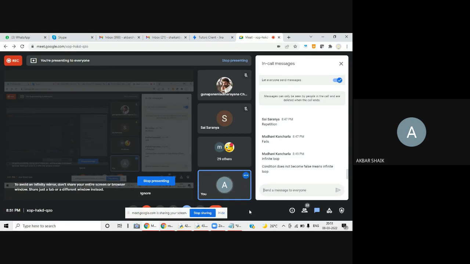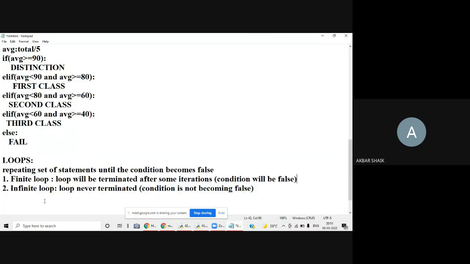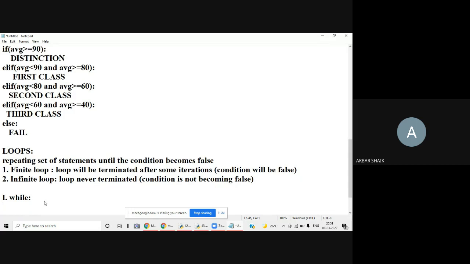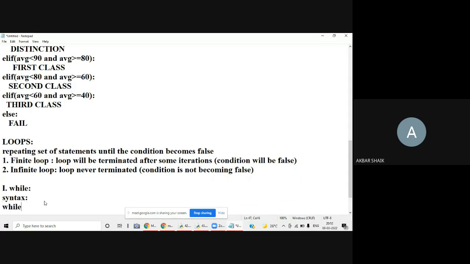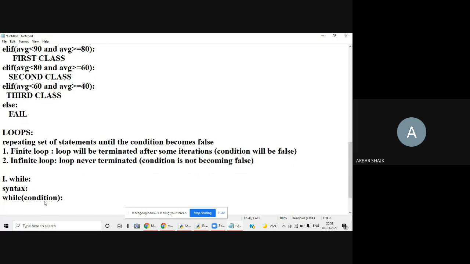Okay, right. So now we'll go for the first looping statement, that is nothing but the while loop. What is the syntax of while? Very simple. The syntax is while we have a condition.